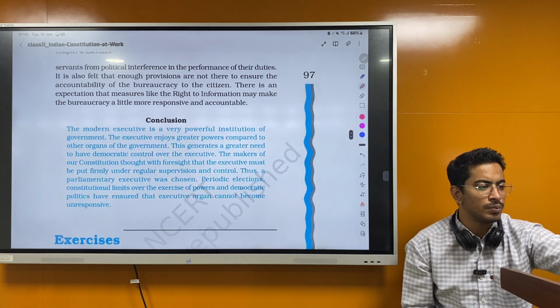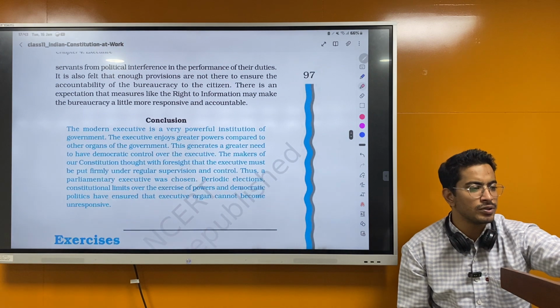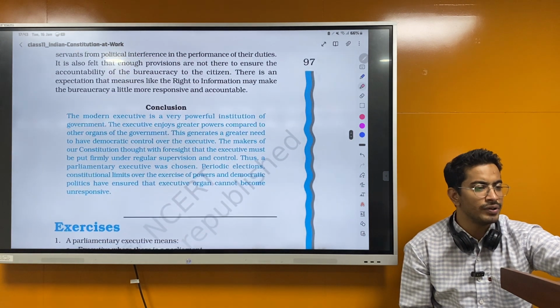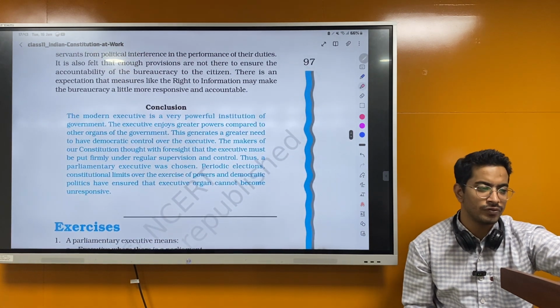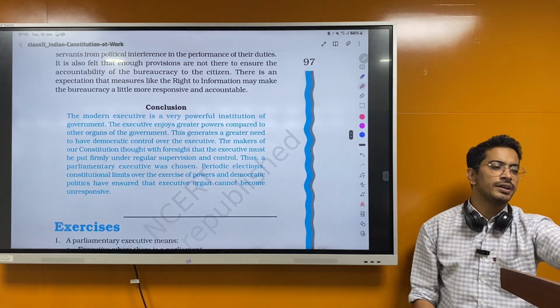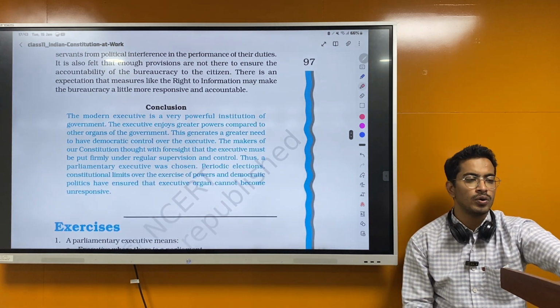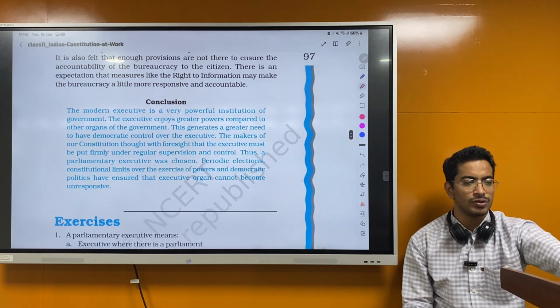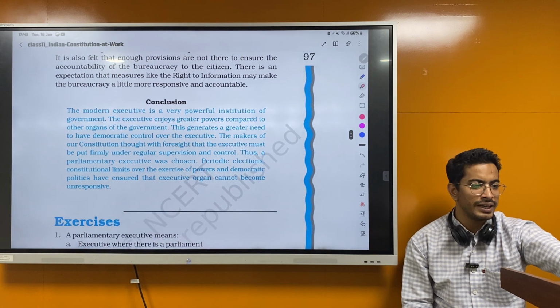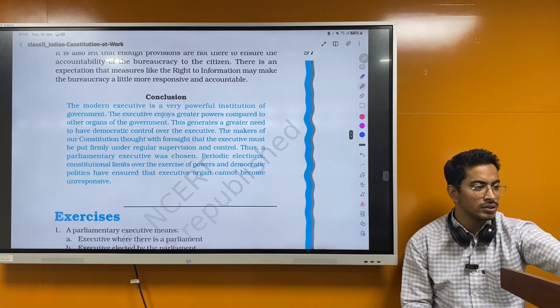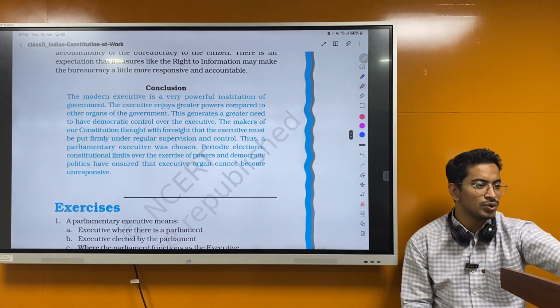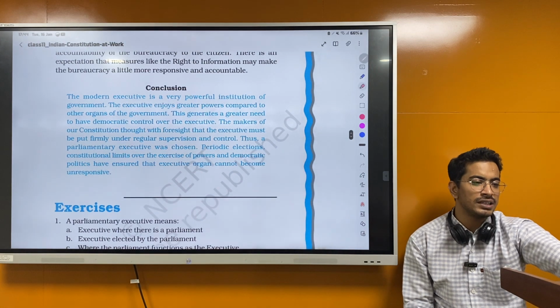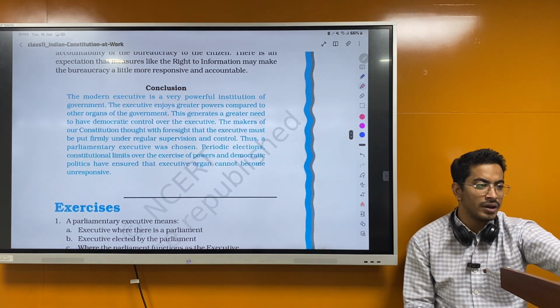The conclusion: the modern executive is a very powerful institution of the government. The executive enjoys greater power compared to other organs of the government. This generates a greater need to have democratic control over the executive. The makers of our constitution thought with foresight that the executive must be put firmly under regular supervision and control. Thus, a parliamentary executive was chosen. Periodic election, constitutional limits over the exercise of power, and democratic politics have ensured that the executive organ cannot become unresponsive.